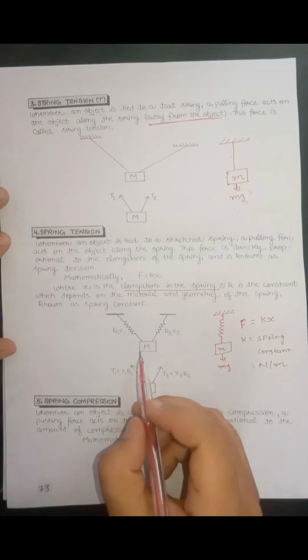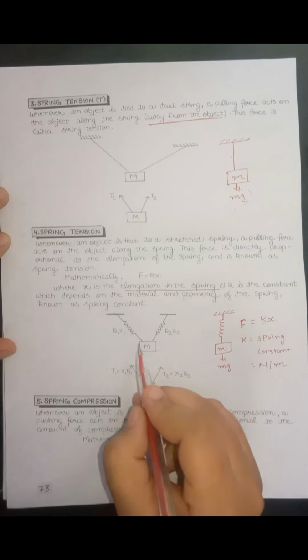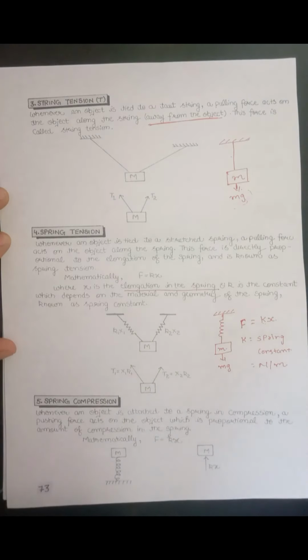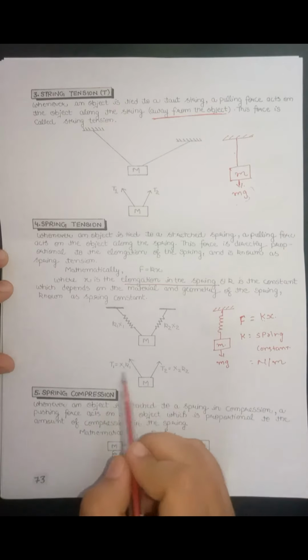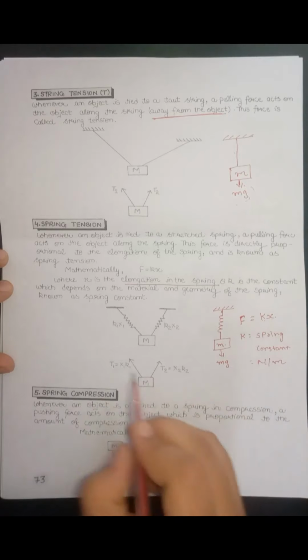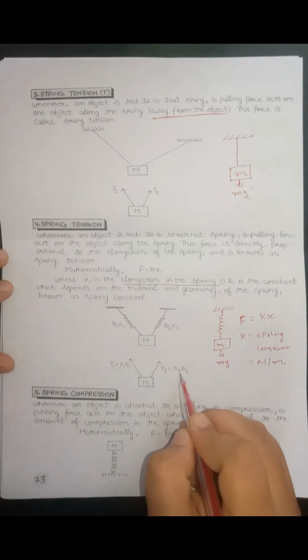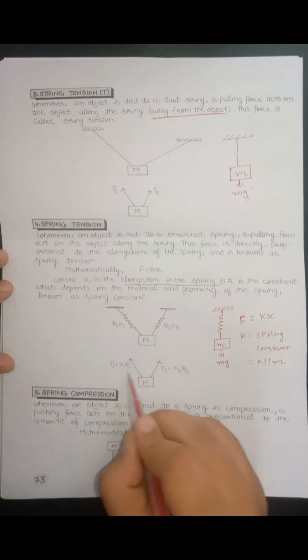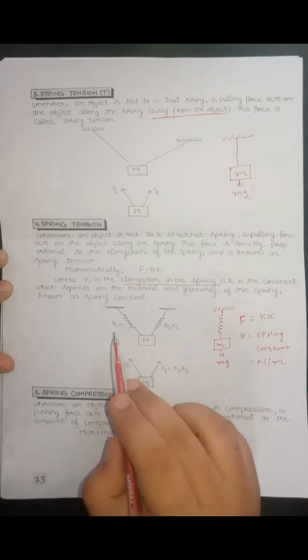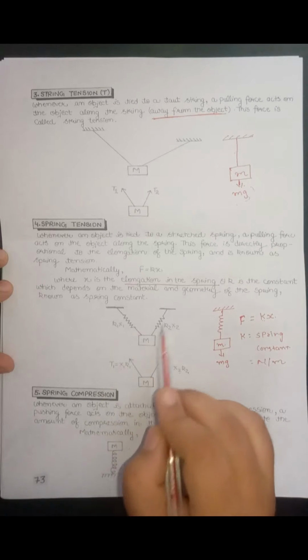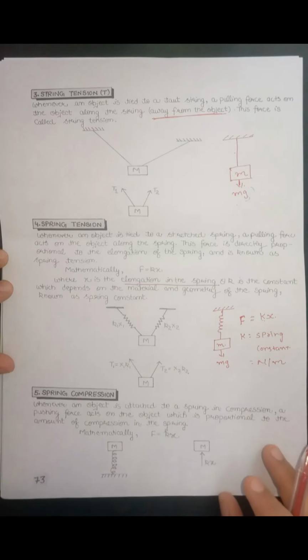In this case, on the object, two springs are connected. So the tension forces in these springs can be written as T1 equals k1 x1 and T2 equals k2 x2. K1 and K2 are the spring constants of these two springs, and x1 and x2 are the elongations in these springs.